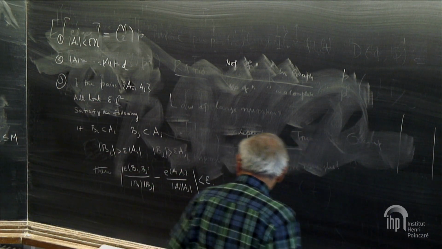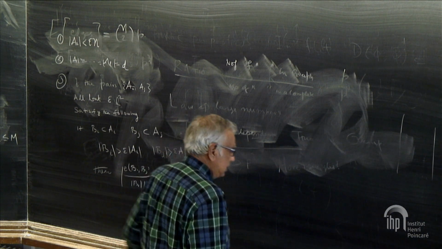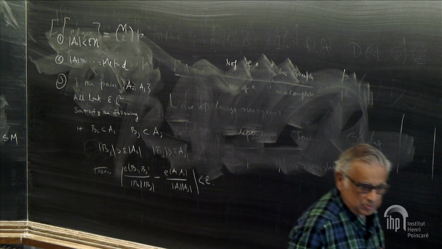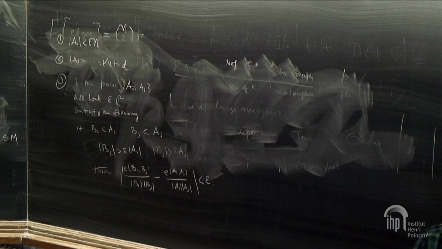Let me explain the idea behind it, and then you can parse this. I hope I wrote everything down without leaving anything out.